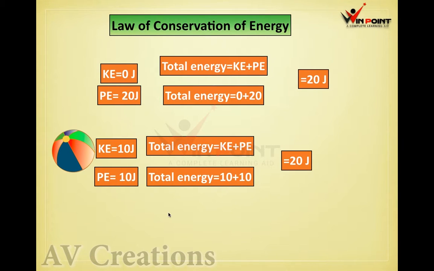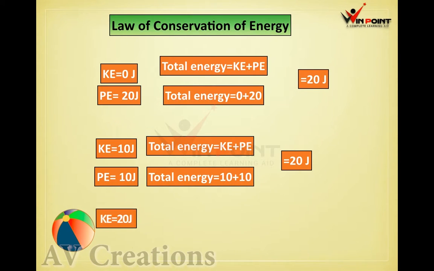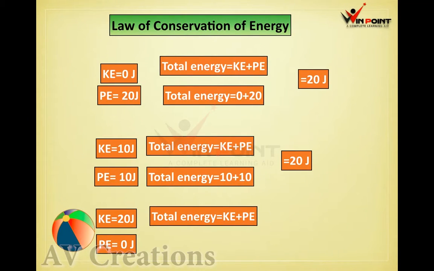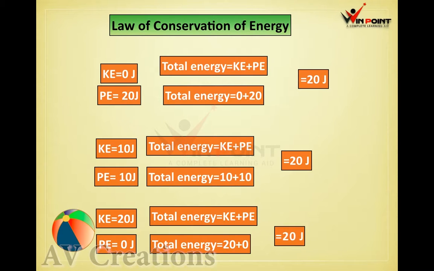Now the ball is reaching the ground. Now what is the kinetic energy? Kinetic energy is 20 joule because it has maximum velocity. Now the potential energy is 0 joule because there is no height. The ball has reached the ground. There is no height, so potential energy is 0. That potential energy is completely converted into kinetic energy. Then what is the total energy? KE plus PE, total energy is equal to 20 plus 0, 20 joule.